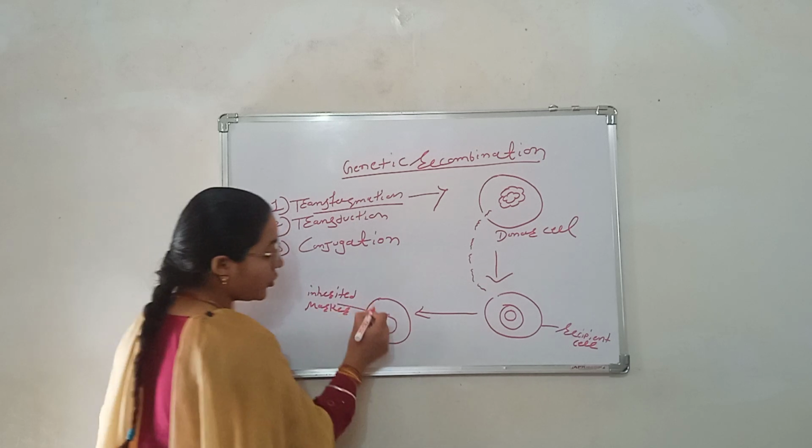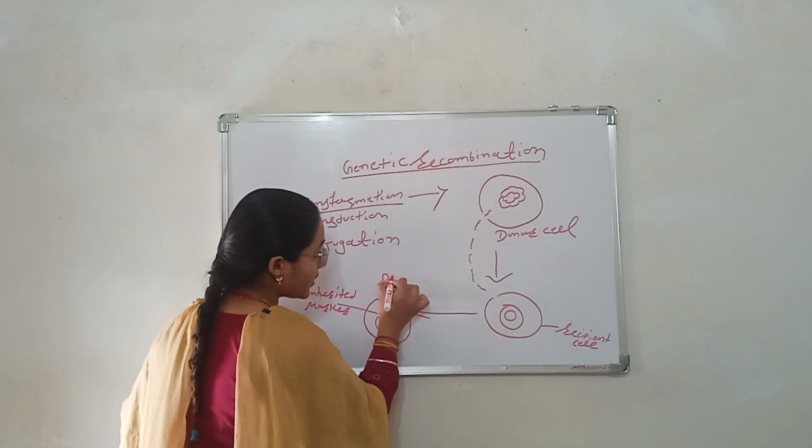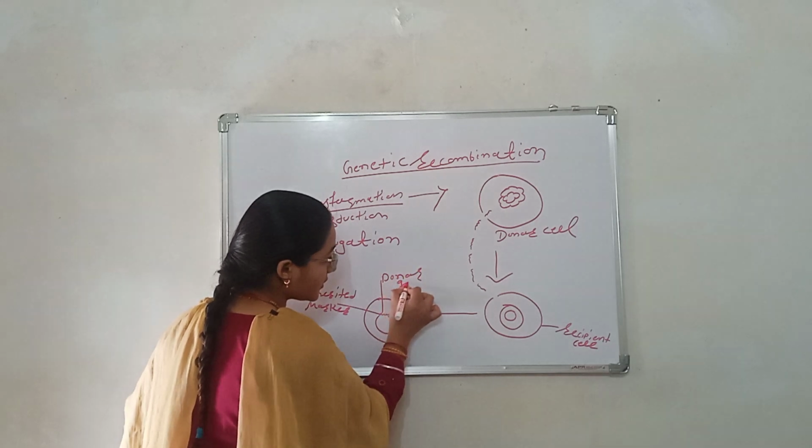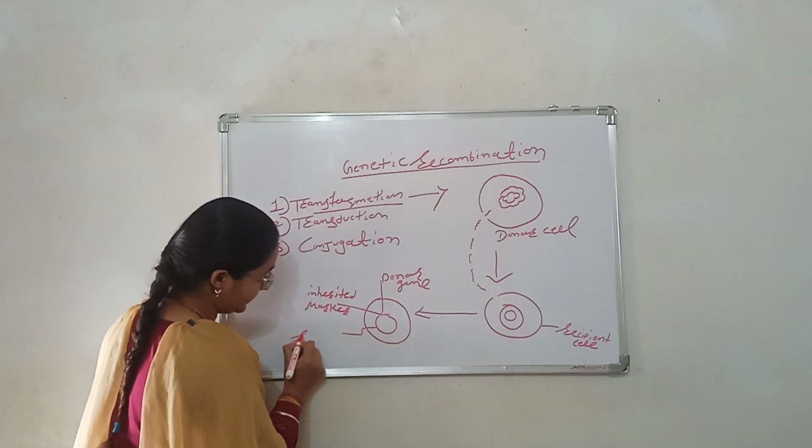To understand it easily, this is the donor cell, this is the donor gene, and this is the recipient gene.